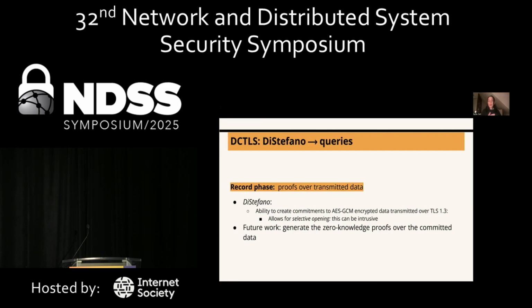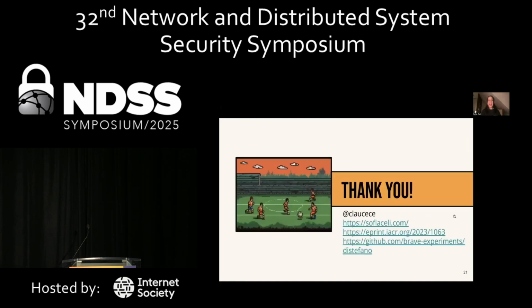So just to bring home, what we have done essentially in this work is to have this protocol that we call DiStefano, which just gives you the ability to create commitments to AES-GCM encrypted data that is transmitted over TLS 1.3.